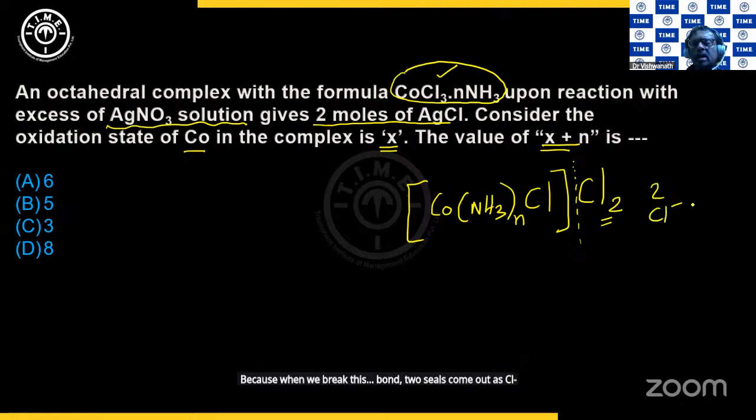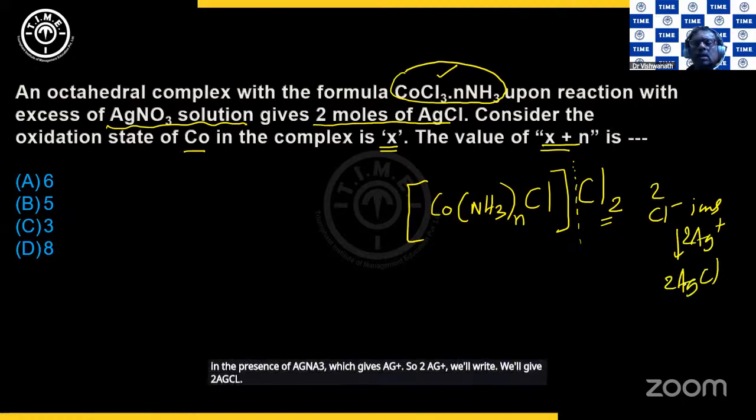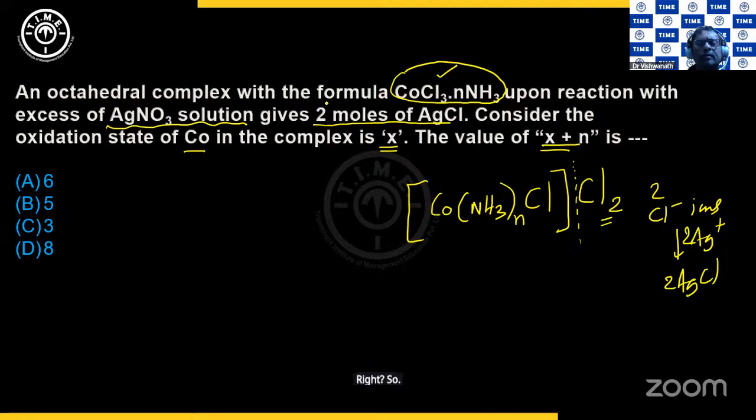So 2 Cl minus ions in the presence of AgNO3, which gives Ag plus. So 2 Ag plus will give 2 AgCl, right? So 2 moles of AgCl are formed means what? There are 2 chlorines outside. That is part of the primary valency. Primary valency is ionizable, isn't it?